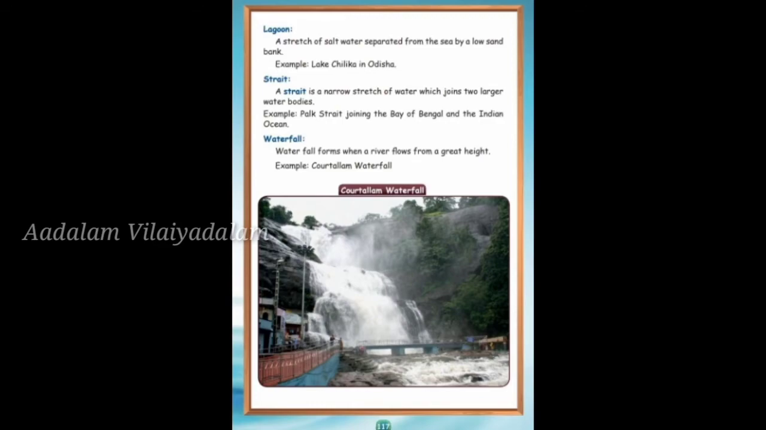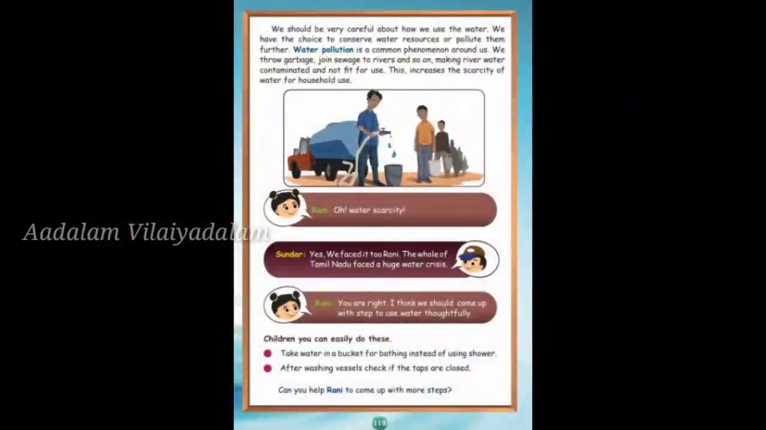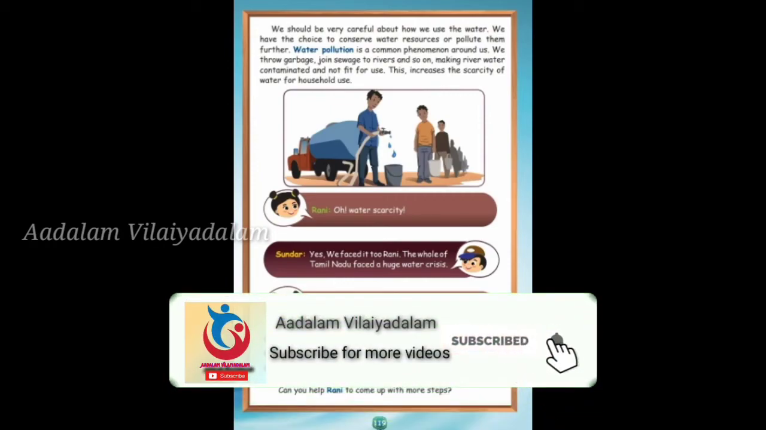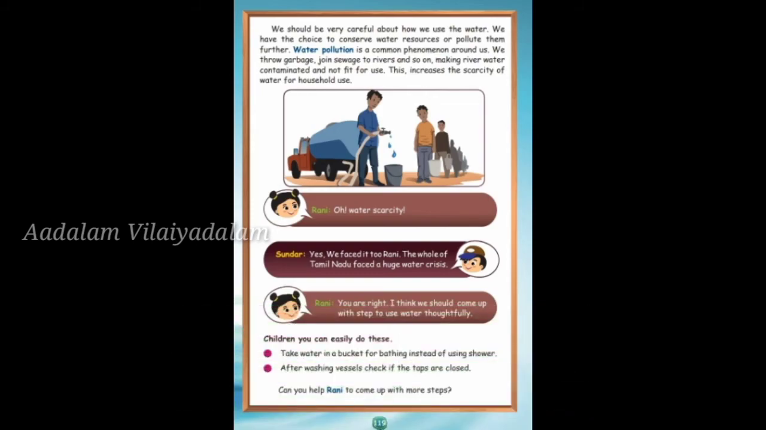Children, we should be careful about how to use the water. We have received a large amount of water through the cyclone. We must conserve water and we should not pollute it. Because children, water is very necessary for all our day-to-day activities. Without water, animals, plants and human beings can't live. So children, we should conserve the water and not pollute it.